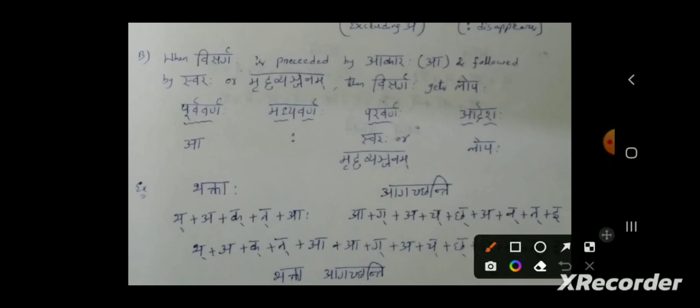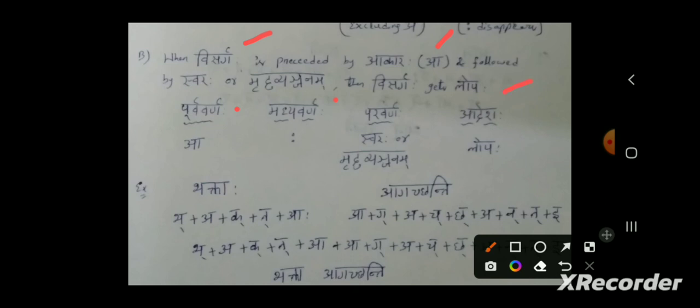The second case is when Visarga is preceded by the letter Aa, the Dirgha Akara, and followed by any swara or Mrudu Vyanjana. Mrudu Vyanjana means soft consonant. So the condition is when Visarga is preceded by Aa and followed by any swara or soft consonant, then this Visarga Lopa will happen.